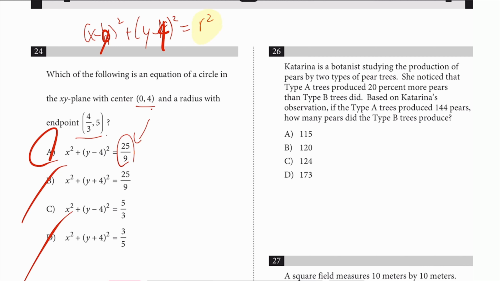If you notice, the equation is supposed to be R squared. And between 25 over 9 and then 5 over 3, what looks like it just got squared? Yeah, that 25 over 9 looks like it just got squared. But if you want to double check, the way you're looking at it is 0, 4, so your center is right there. And then 4, 3, and 5. So let's just call that 4, 3 and 5, right there. So the circle looks something like this.